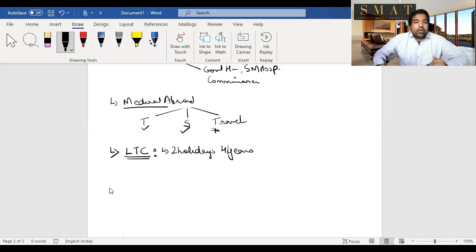In that, twice you can go for a holiday, and not for your stay, not for your food, but for your travel. It's a leave travel concession. For your travel, the employer can pay you, and when he pays you, then that is not a perquisite. Guys, that is an exemption. Leave travel concession is an exemption. So you travel by air economy class, rail first class, bus first class, motor car, etc. Also by the shortest route possible. So let's say you're going for a holiday to the Andaman Nicobar Islands or to Kashmir, etc.